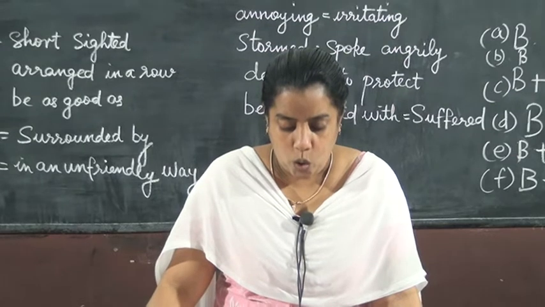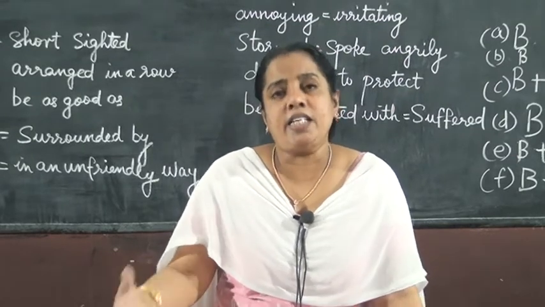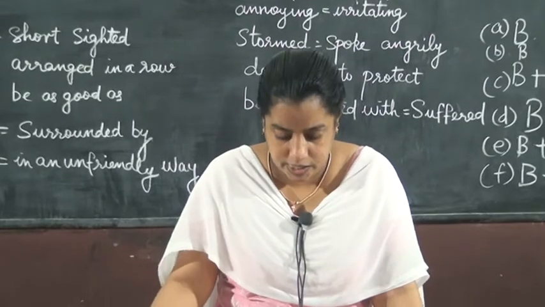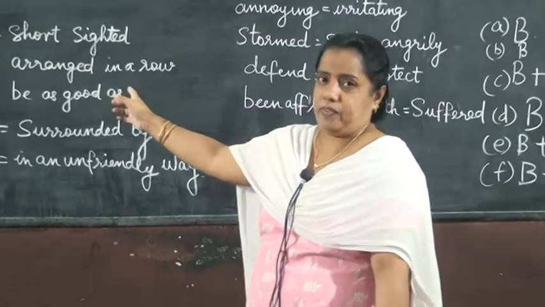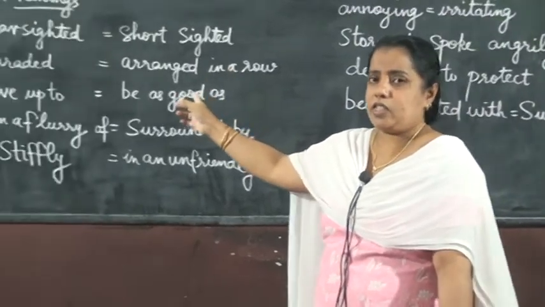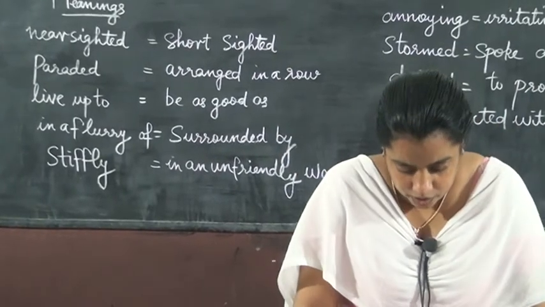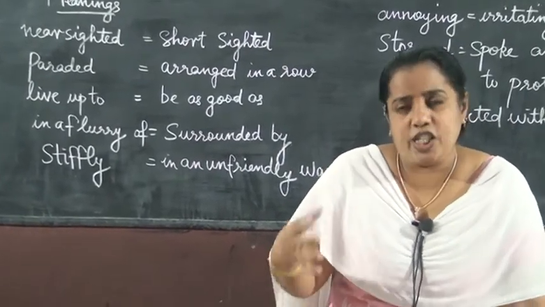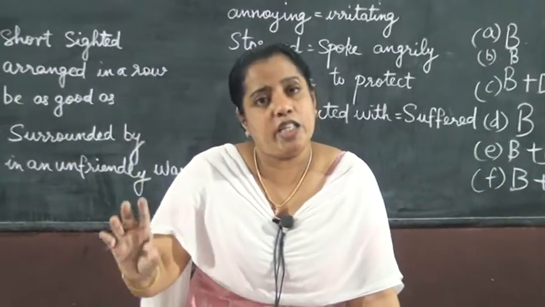Mademoiselle Raymond, who was very tall and thin and nearsighted. Nearsighted means, I have given you the meaning, short-sighted. Understood? Nearsighted means short-sighted. That is, the teacher is able to see only things which are very near to her.